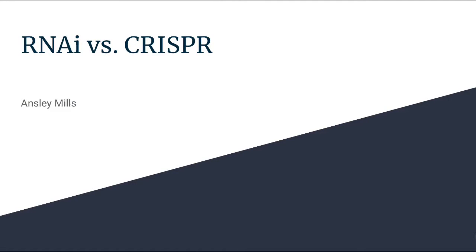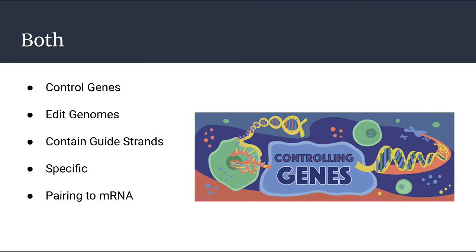RNAi versus CRISPR. To understand more about gene A, it is crucial that we find a way to control the genes that will alter the genome. Both RNAi and CRISPR accomplish this in similar yet different and specific ways.